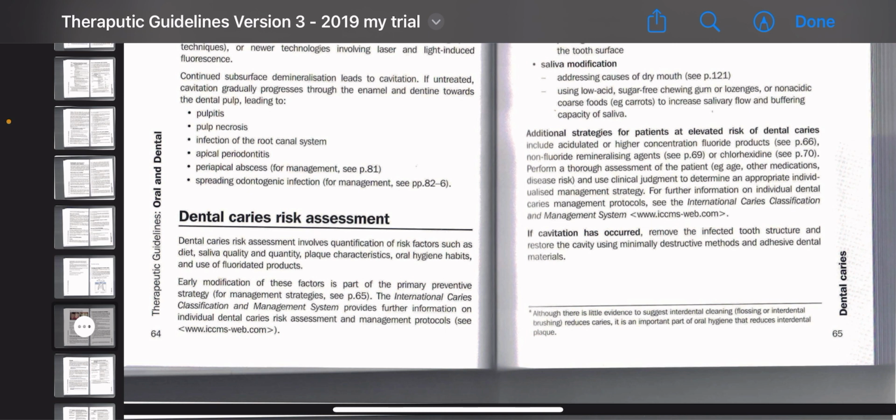We remove only the infected tooth structure, leave the affected dentin, and restore the cavity using minimally invasive methods. You use adhesive dental materials, that is composite and, in certain cases, GIC.